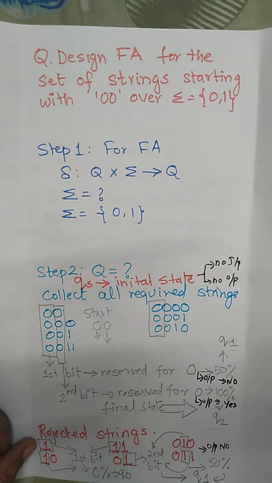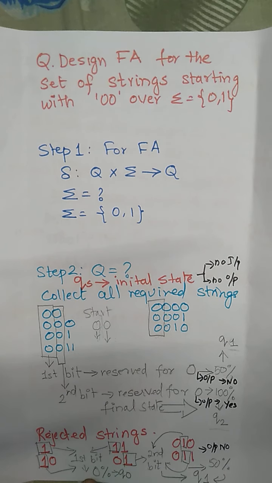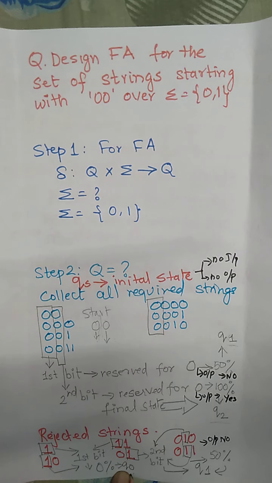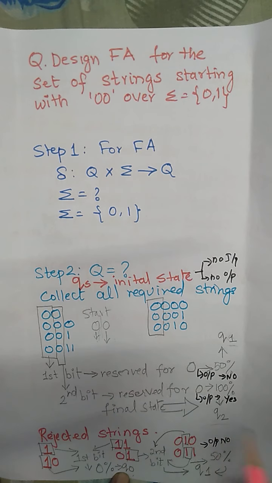So this is totally rejected by our finite automaton. It contains 0% of the requirement, that is, zero number of 0s. That's why we are giving the name as q0. q0 means zero occurrences of 0, q1 means the first occurrence of 0, and q2 we can consider as the second occurrence of 0, which is our question itself.